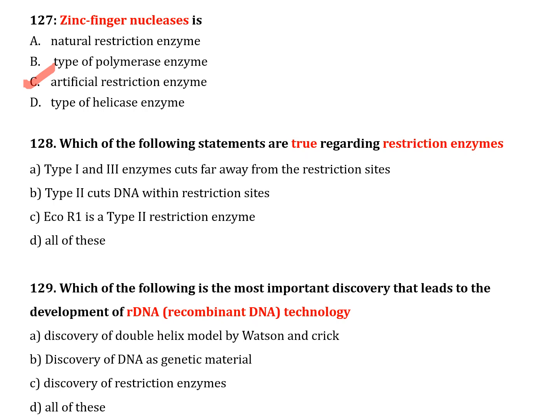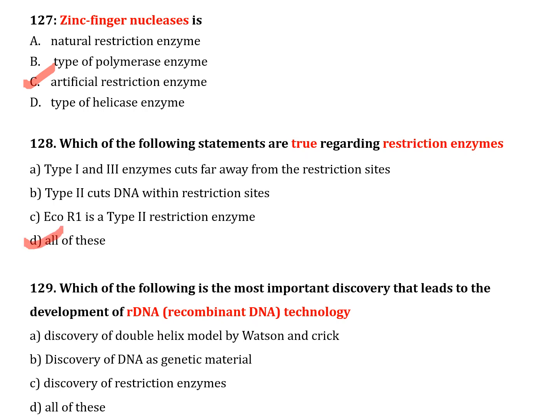The next question, number 128. Which of the following statements are true regarding restriction enzymes? Option A, type 1 and type 3 enzymes cut far away from the restriction site. Option B, type 2 cut DNA within a restriction site. Option C, EcoRI is a type 2 restriction enzyme. Option D, all of these. Correct answer is option D, all of these.